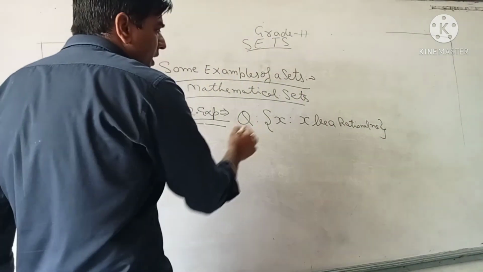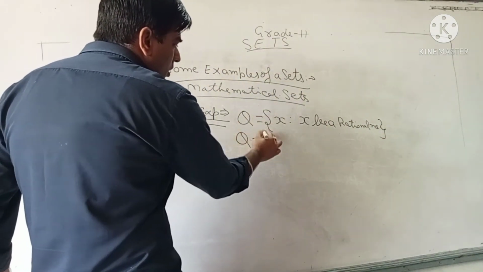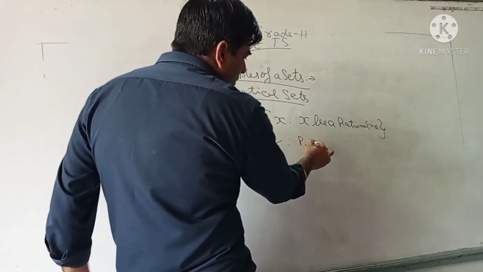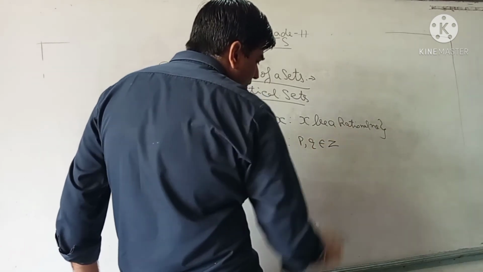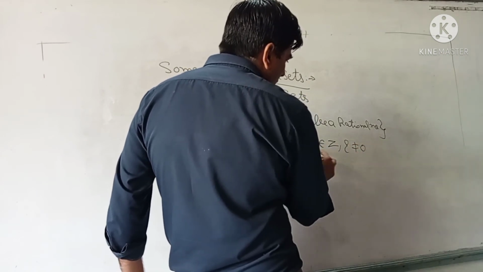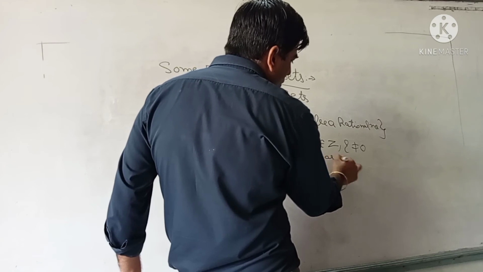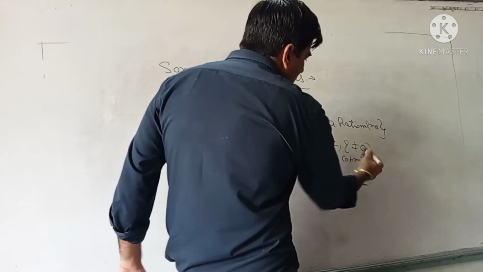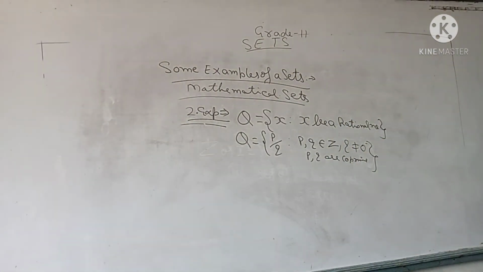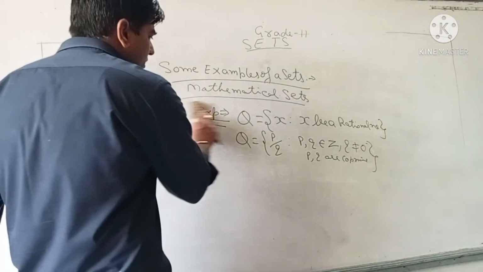In this way you can represent a rational number, a number in the form of P by Q, where P, Q belong to Z and Q is not equal to 0, and P, Q are co-prime. Co-prime numbers are those which have no common factor other than 1. So in this way we can represent the set of rationals. Clear? These are some mathematical sets.